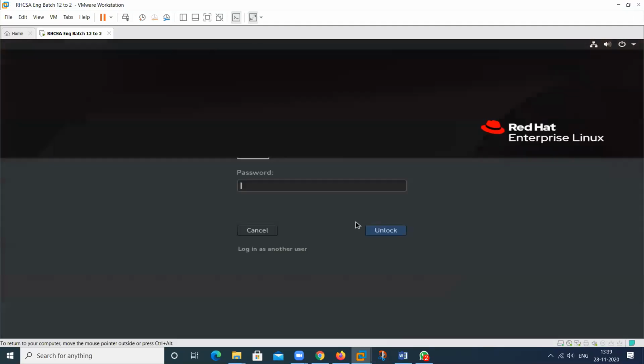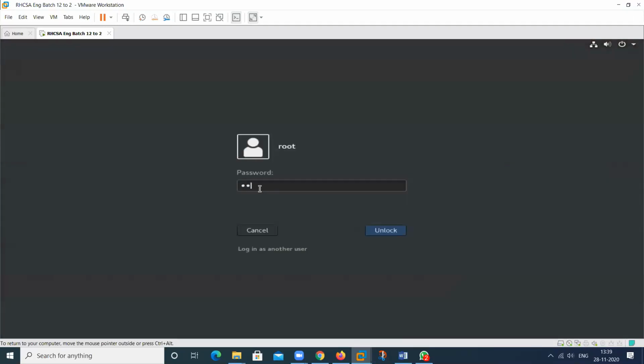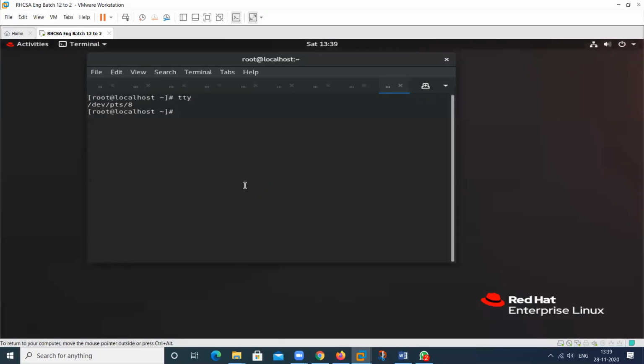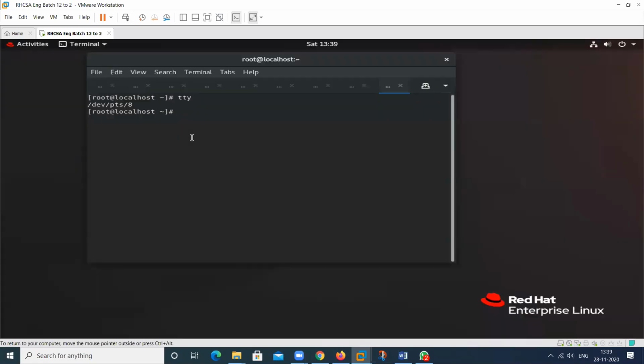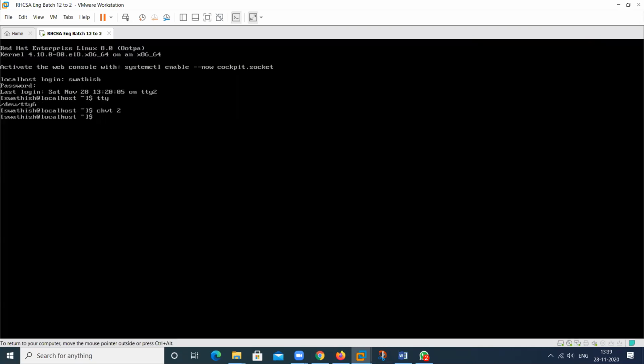So this is your GUI. Then give the password. Again I will move to F3, and type this particular command again: chvt, then type 2. 2 means GUI, so you will move to the graphical interface. And if you want to move to 6, it will move to 6.